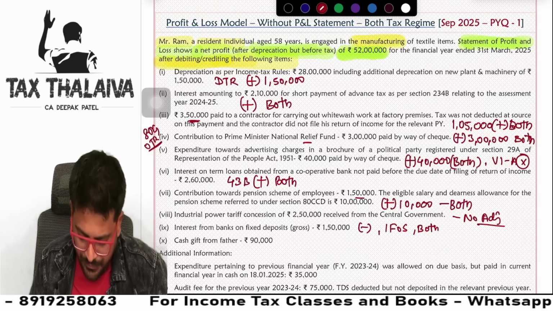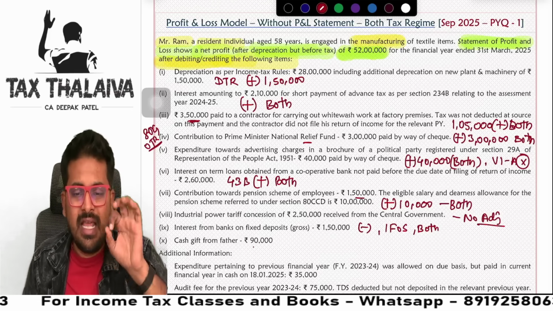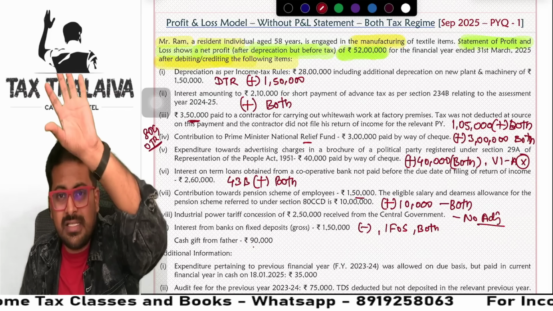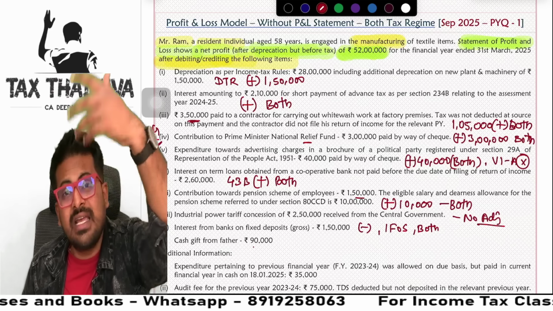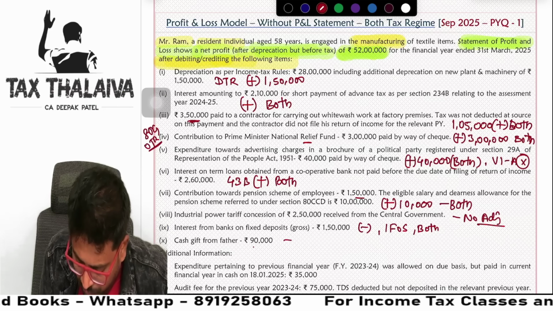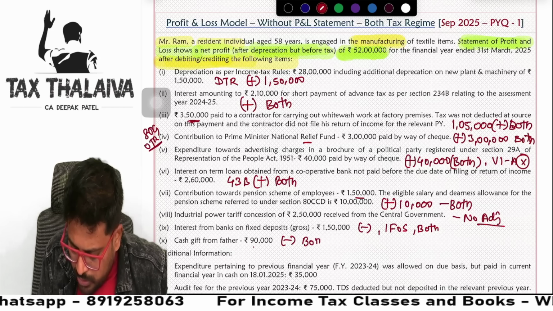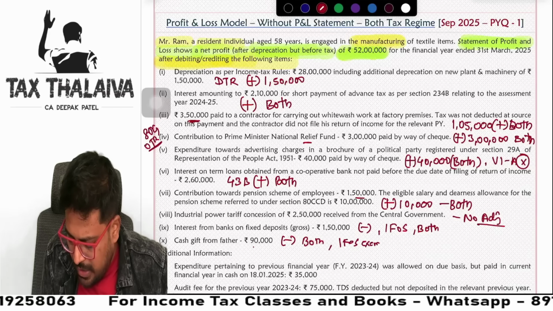Next, cash gift from father, 90,000. Guys, cash gift from father. It is not a business profit. It is IFOS. Later, it is not taxable because of relative and all, that is secondary information. But first of all, I have to reduce it from PGBP under both. Then I can write IFOS exempt. I can write.